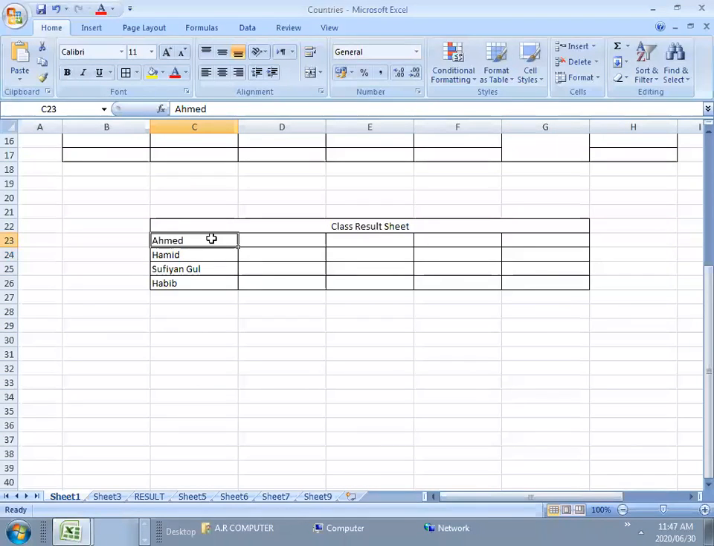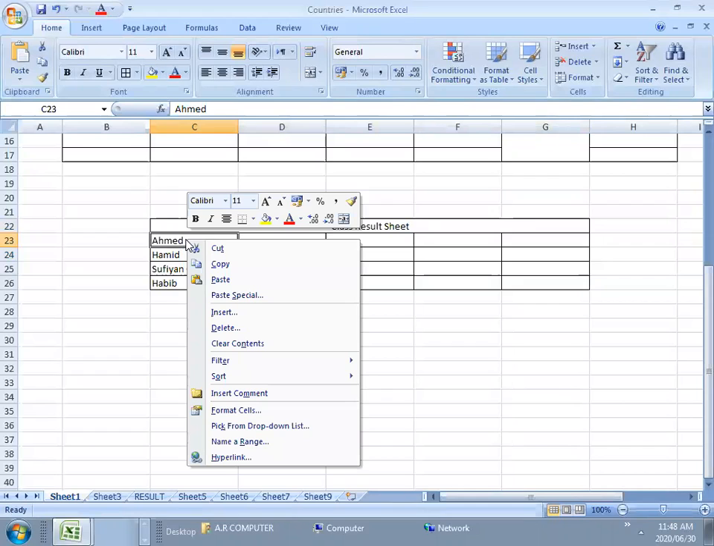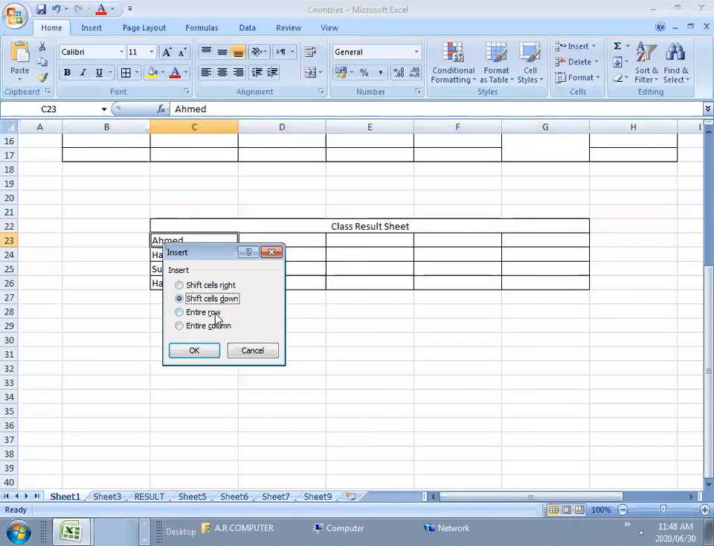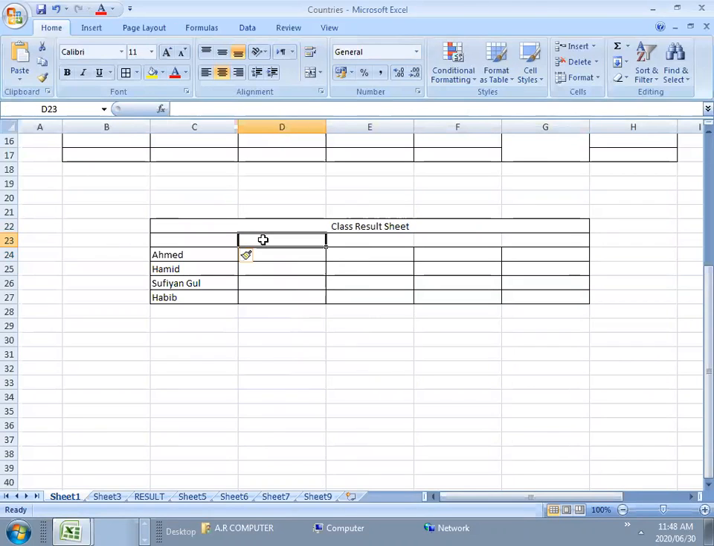Now I need to insert a row between this class result sheet and Ahmed to type English, Urdu, Math. I can insert a new row. As I explained earlier, by right clicking, insert, entire row, a new row will be added, right? So English, Urdu, and maths. We are making a very simple result sheet having the numbers of only 3 subjects. I know you have 9 or 10 subjects, but I am making it simple. Now this column is for total marks.